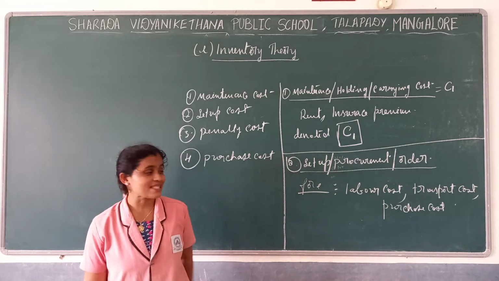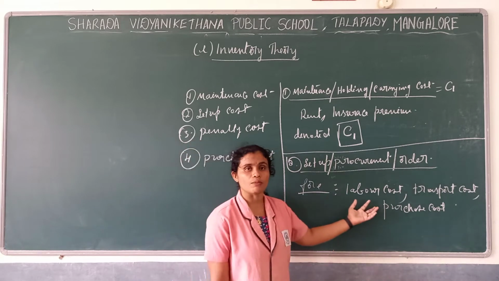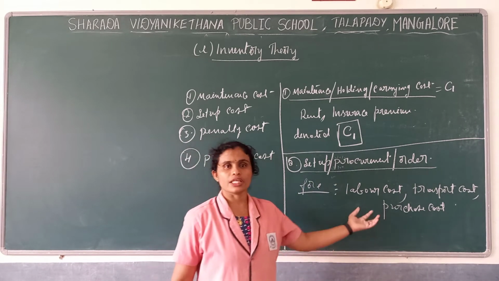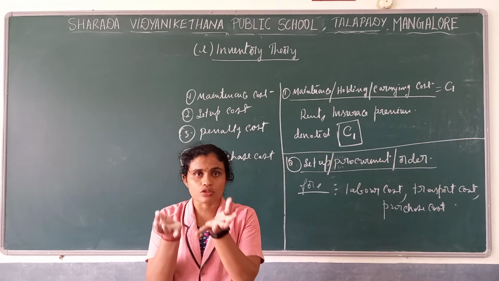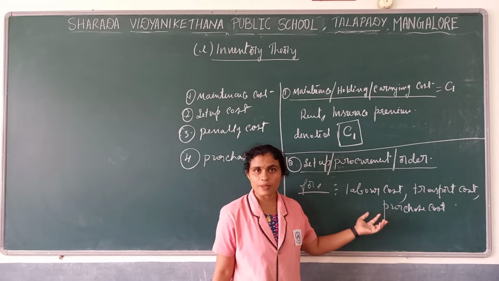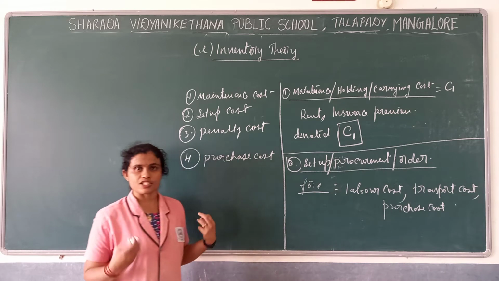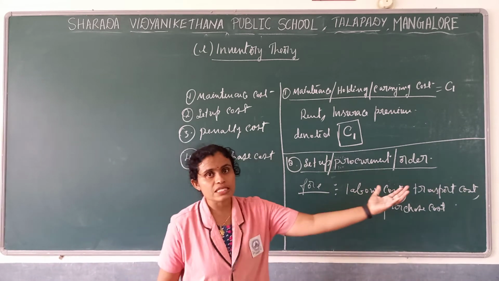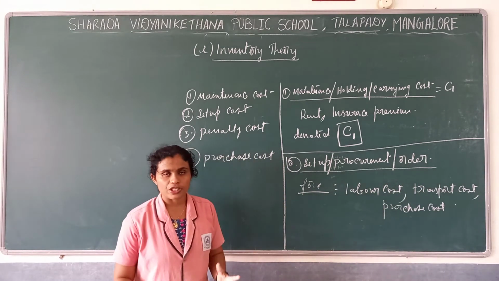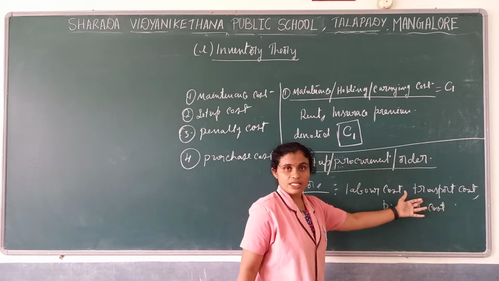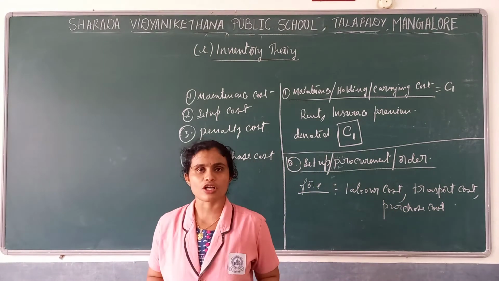See, labor cost means, as I said, we have to make machines ready. In order to do repair work, anything is there, we will call someone, or some arrangement we have to do. So there some labor we require. So what payment we make to those laborers, that is labor cost in order to make the arrangements. And transport cost: we have to order the raw materials. Those raw materials have to come, we have to transport. In order to transit from that place to a particular destination, it requires transport, we have to spend there, so that is transport cost. And purchase cost, the purchasing of those raw materials.